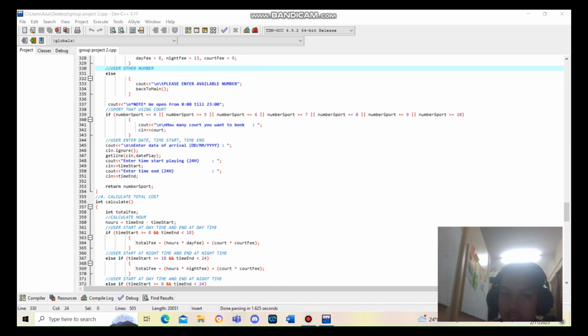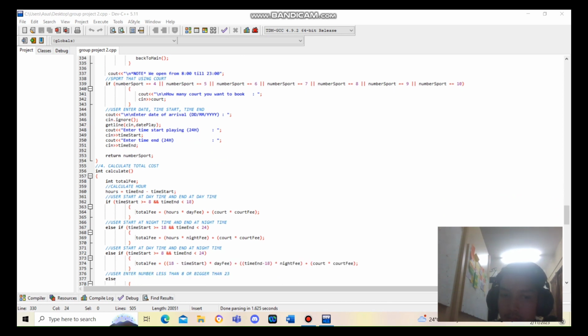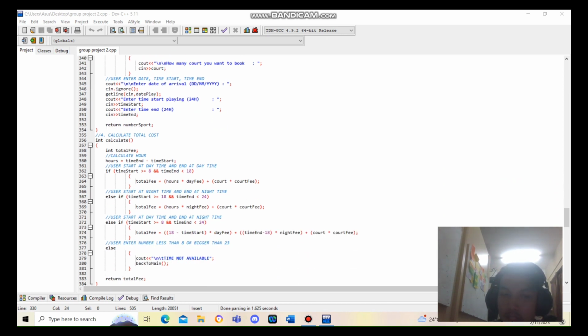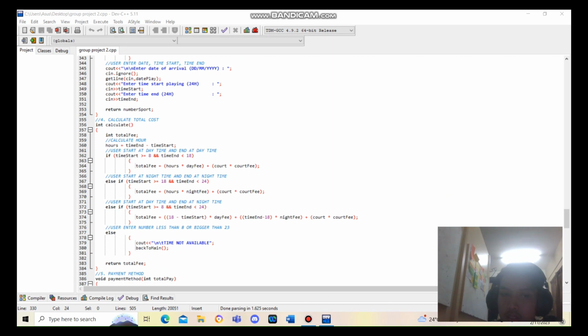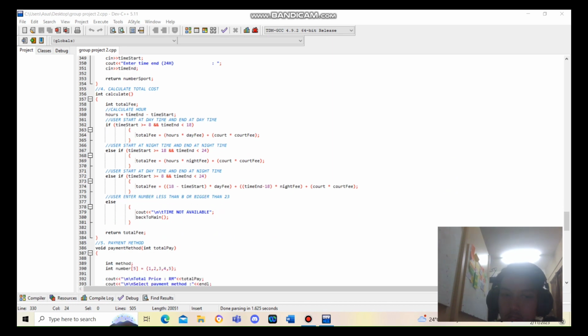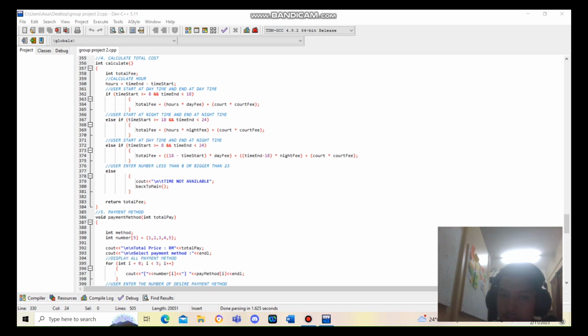So after that, the user will enter the date, time start and time end, and it will return the number of spots. So for calculating the total cost, this is our calculation. Calculate hour, in case the user starts at daytime and ends at daytime, because there is a difference between the price at day and night. So this is our calculation.